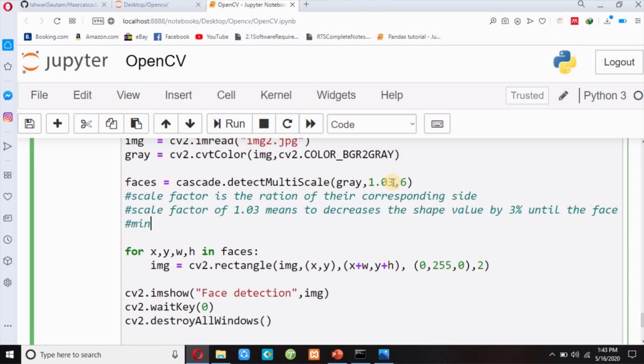And then minimum neighbors means how many minimum neighbors it needs to find your face. So you can change this value, and you can put here 1.0, 1.03, 1.05, 1.06, 1.1, and here you can write 4, 5, 6, 7 like this.